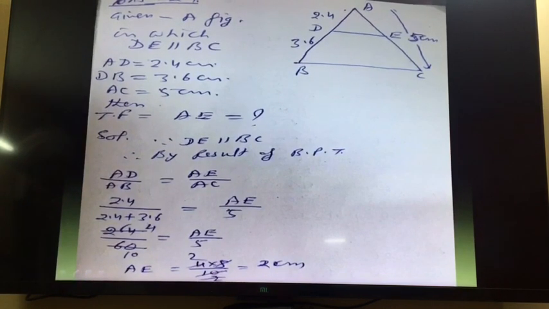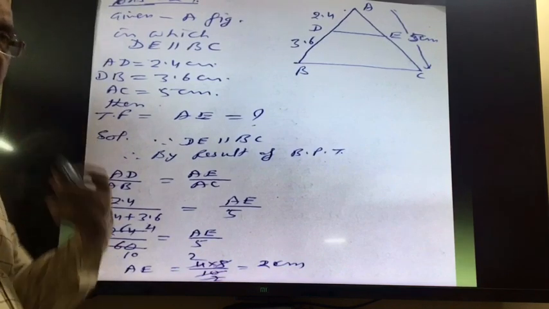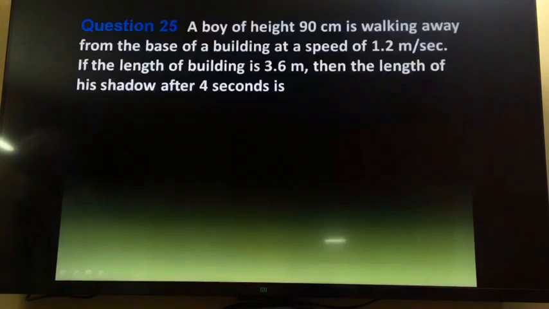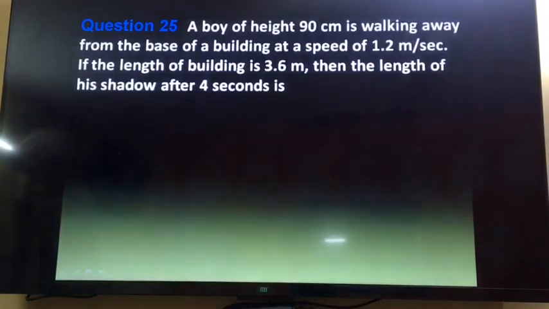Now for today's class I'll take the next question, that is the last question for today, and the remaining questions I'll take in the next class. So please see this last question.